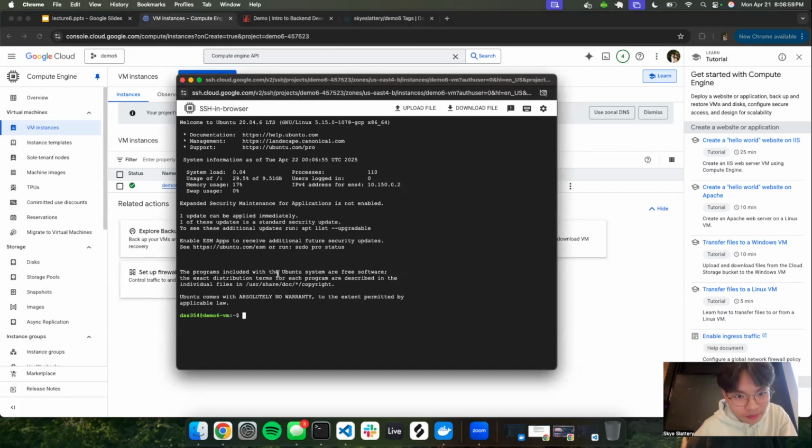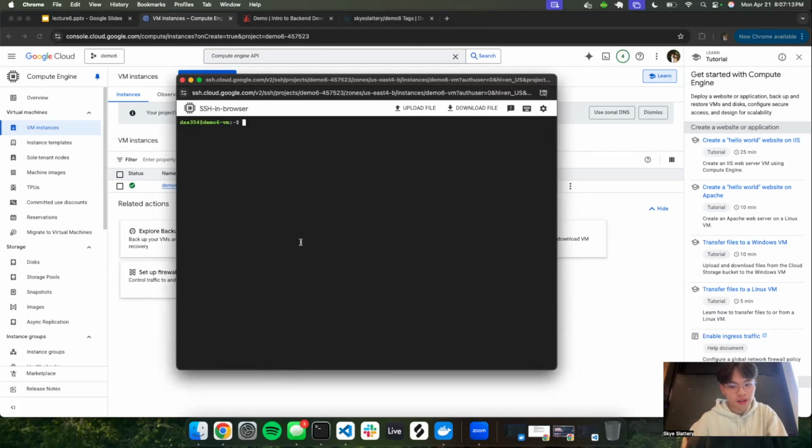So now we're already in our virtual machine. You can see this is the same thing we saw in the slides. This is literally our virtual machine, a computer we rented from Google. Let me just Control L and clear everything. We can do LS to see what's there. There's literally nothing there right now. And yeah, we can play around with this computer essentially.